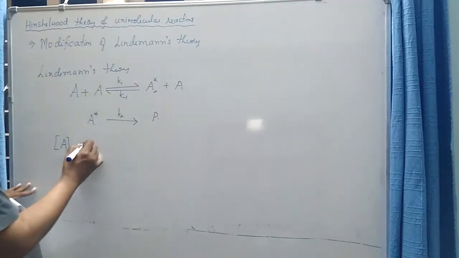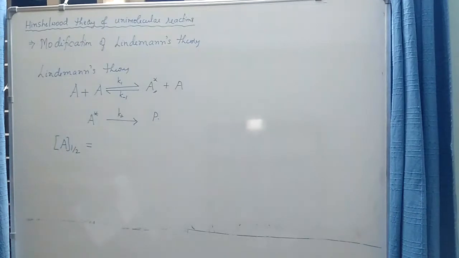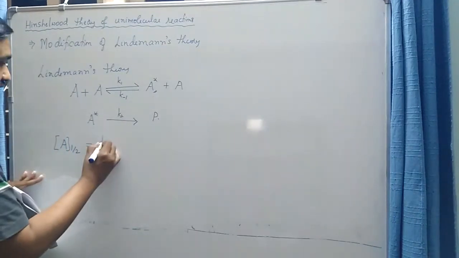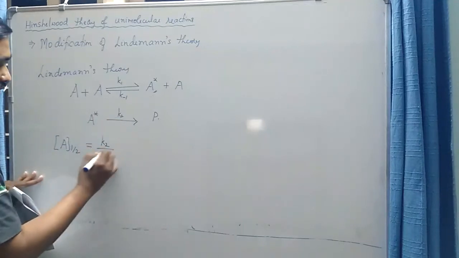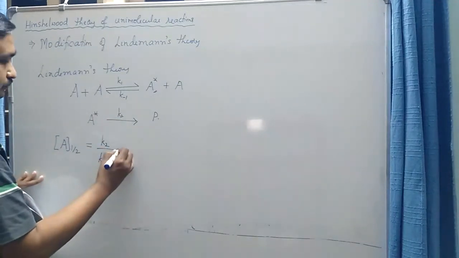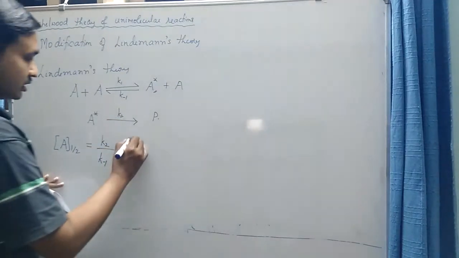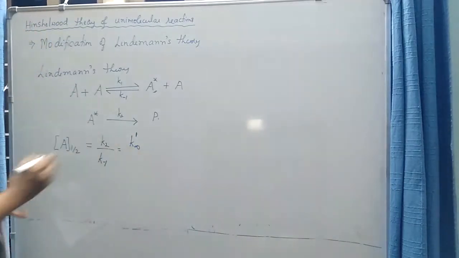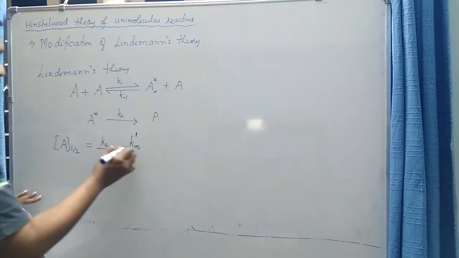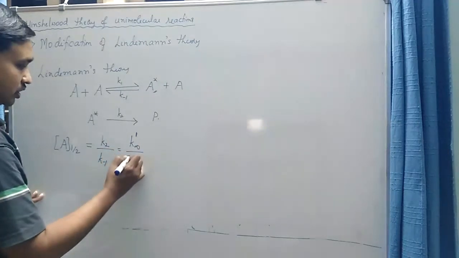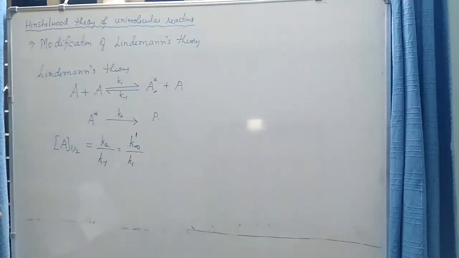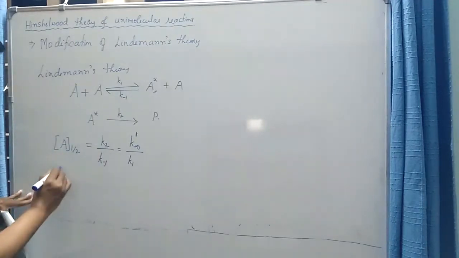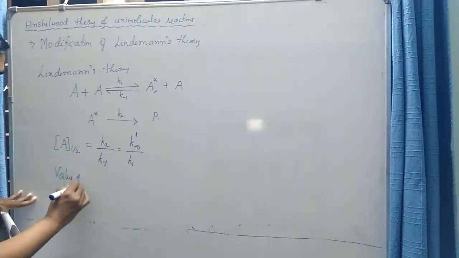He was able to show that the value of this concentration where the transition occurs is equal to K2 divided by K minus 1, or it is given by the maximum value of a first order rate coefficient, k infinity, divided by k1.